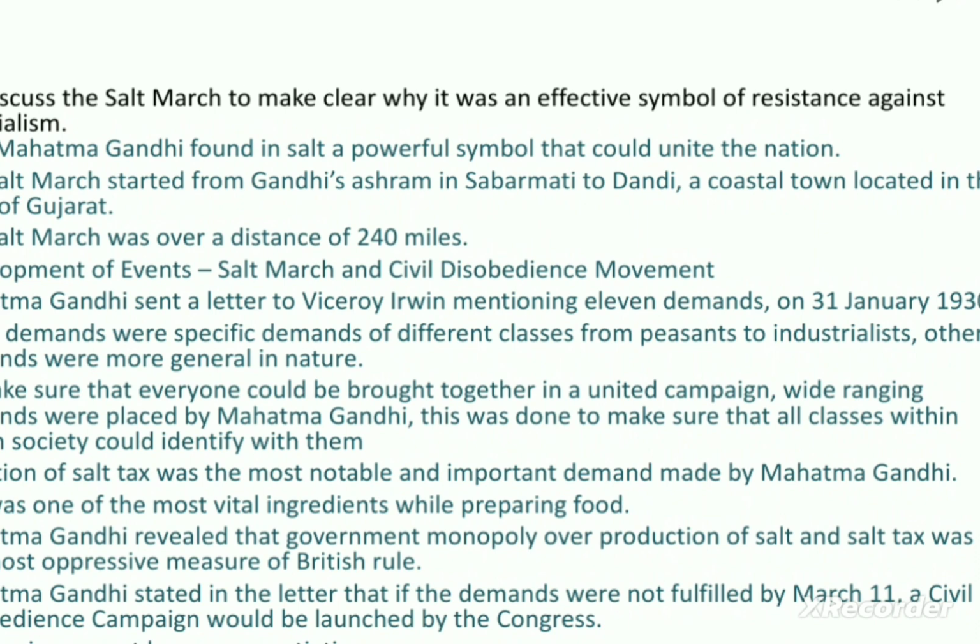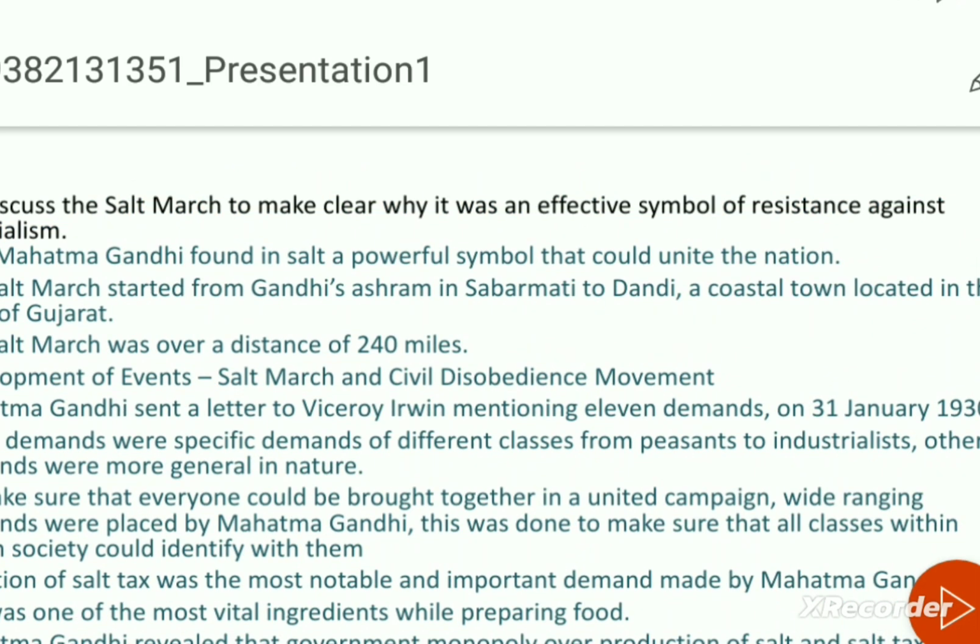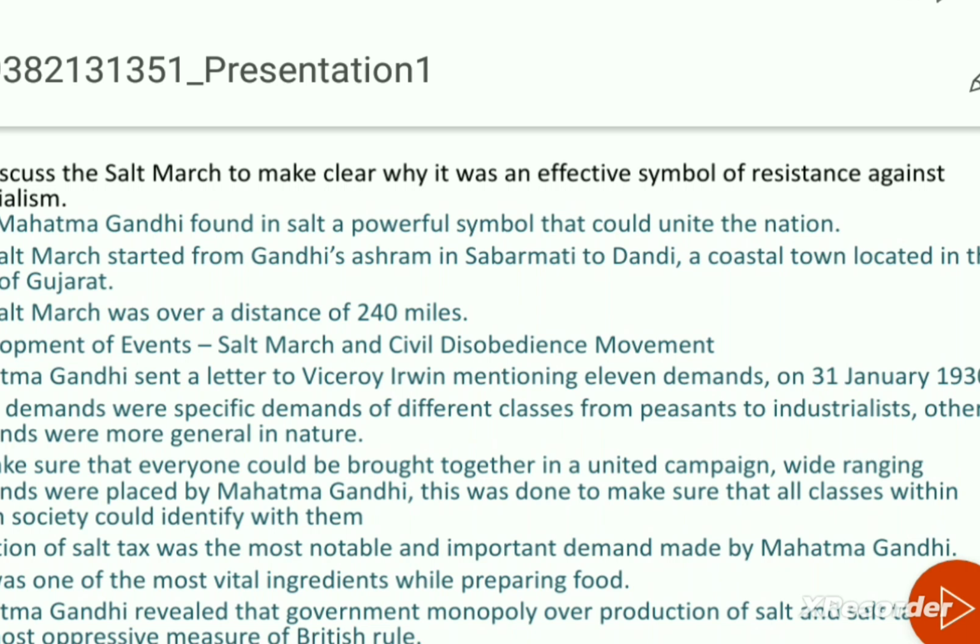Many students get confused between civil disobedience and non-cooperation. Civil disobedience is more about breaking the laws. All laws that were against the interest of Indians were broken. Whether it was the salt tax, the chowkidari tax or the forest laws, all those laws were broken. Along with that, people also rejected foreign clothes and organized bonfires during the civil disobedience movement.